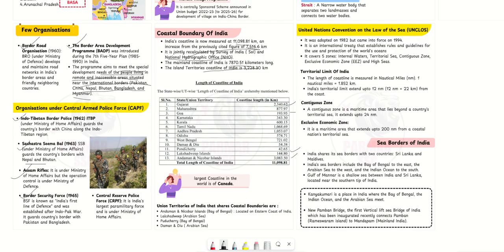Union territories of India that share the coastal boundary: Andaman and Nicobar on the eastern coast of India, Lakshadweep in the Arabian Sea, Puducherry on the Bay of Bengal, and Daman and Diu on the Arabian Sea. Now, the largest coastline in the world is of Canada.